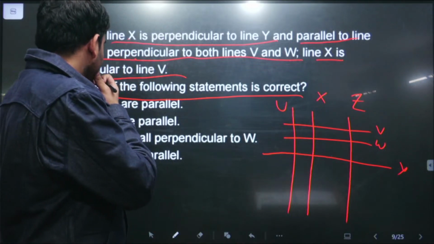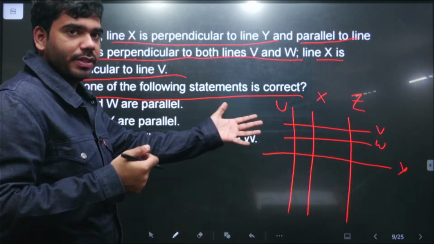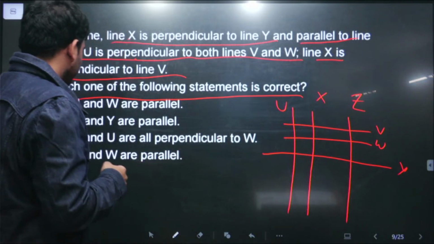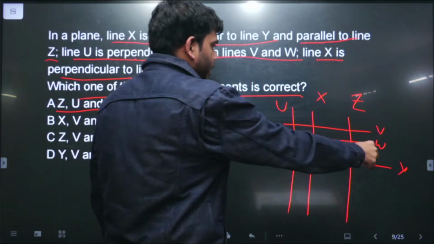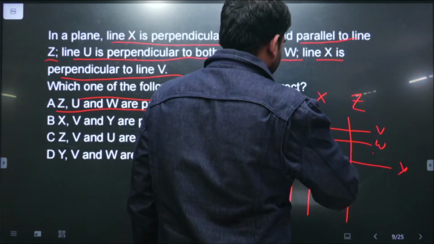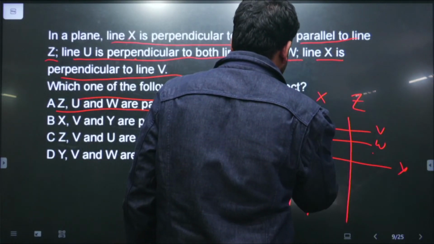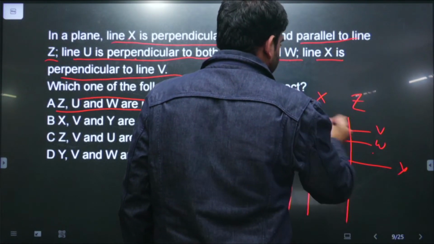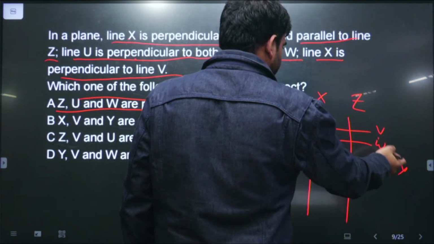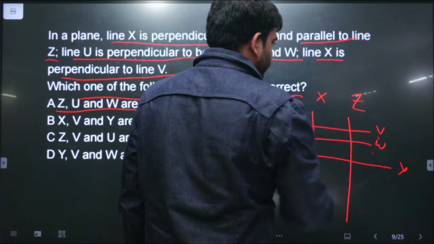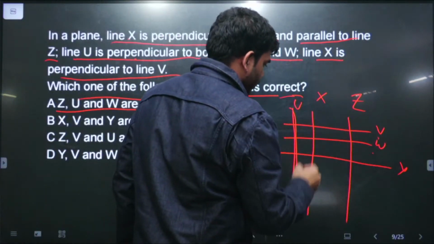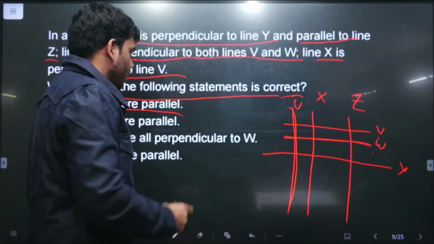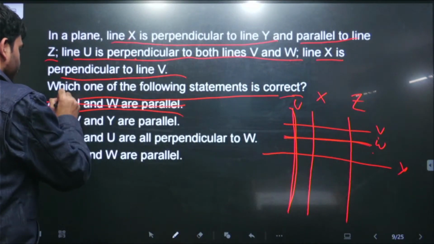Now it is asking, four different options have been given to us, which of the following options is correct. Option A: Z, U and W are parallel. See, Z is here, U is here, this one is U. Let me mark them clearly so there is no doubt. This is V, this is Z, this is U and this is W. So clearly this U and this W are perpendicular. So option A is wrong.